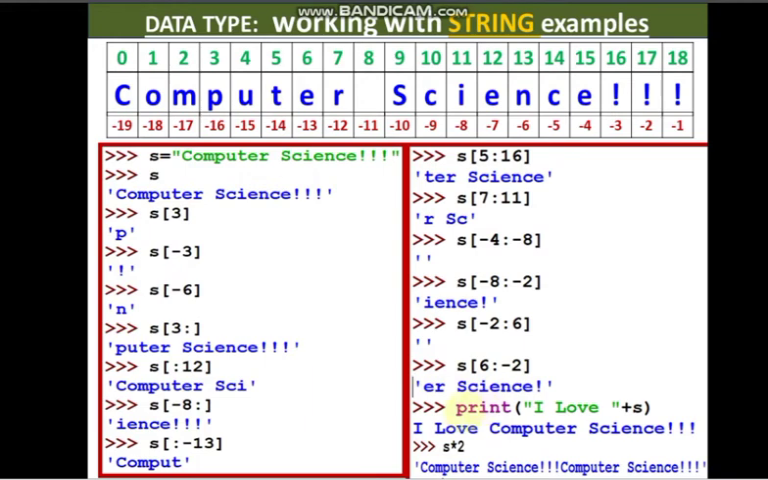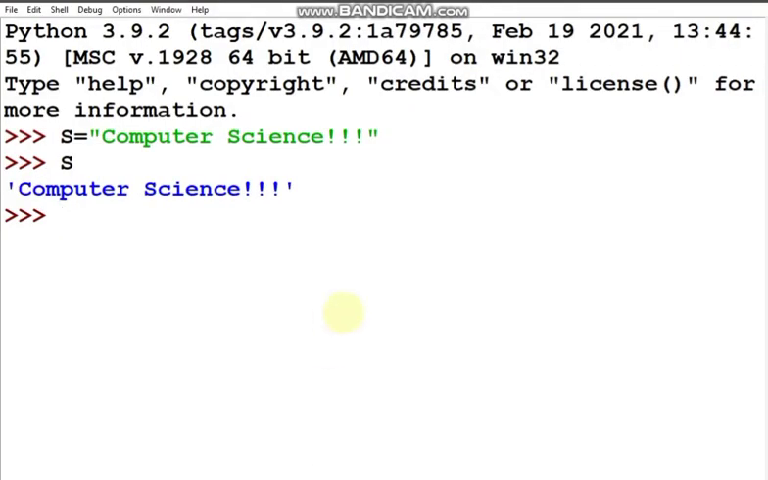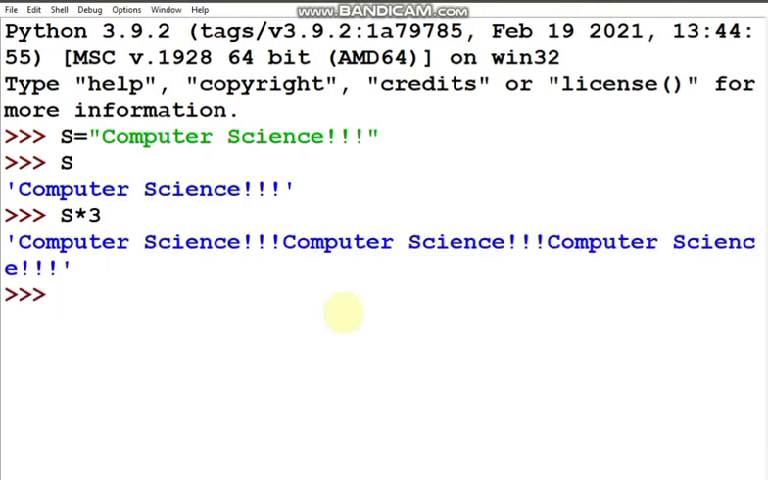Then again for string what we can do, print I love plus S. So in double quotes you have written a string plus again a string, and S is holding a string computer science over here. So I love computer science will come. Again with a string, if you multiply a string with any number, the string will be repeated as many times as the number. So let me show you here. S into, suppose if I do 3, so 3 times computer science and the 3 exclamatory marks, they have come.